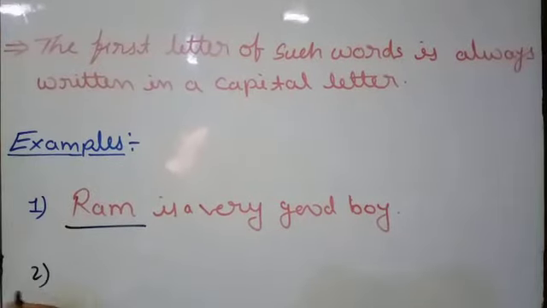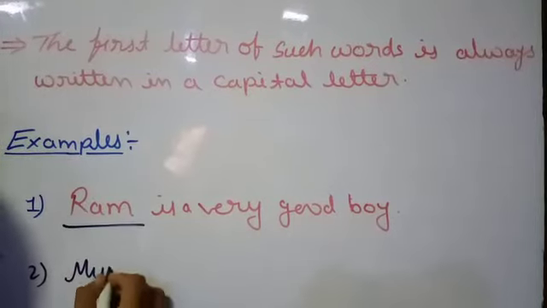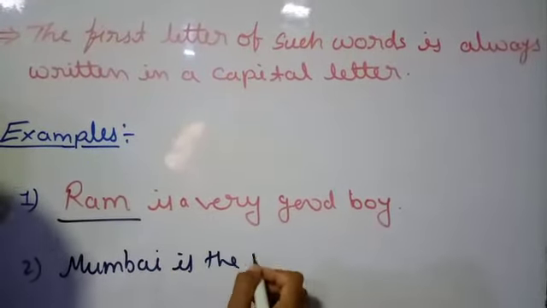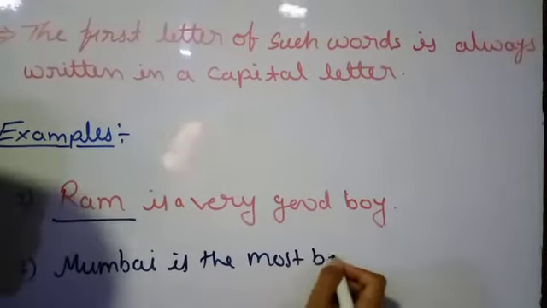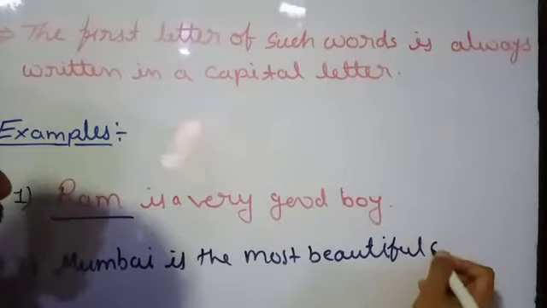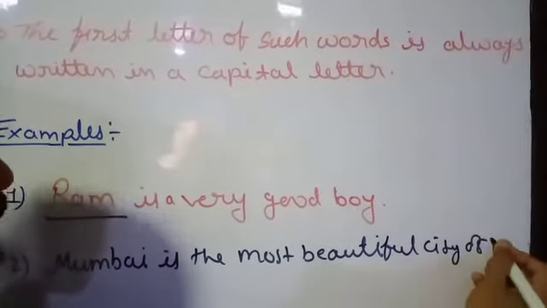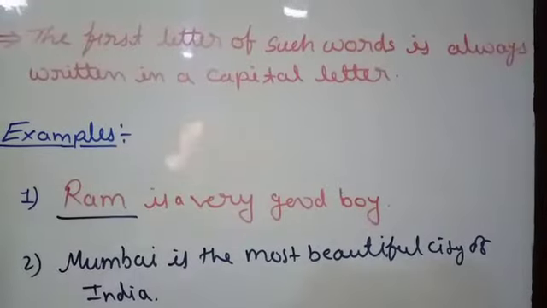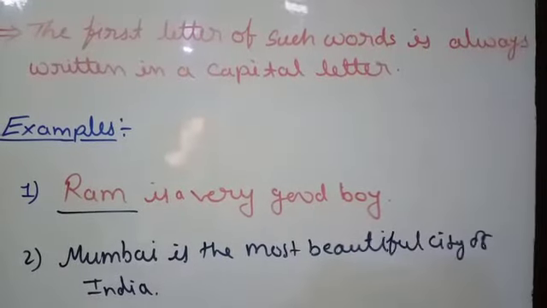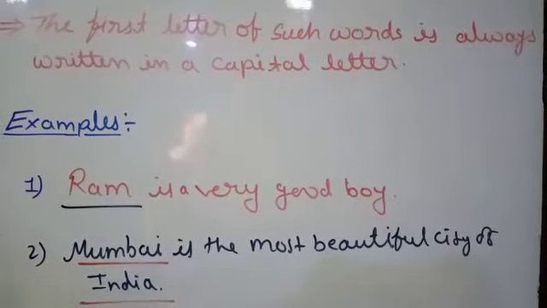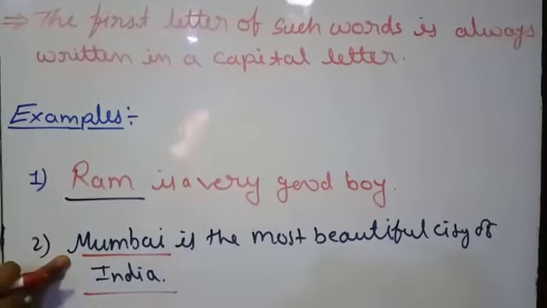The second example is, Mumbai is the most beautiful city of India. Here you can see two names come, Mumbai and India. We are talking about a specific city.